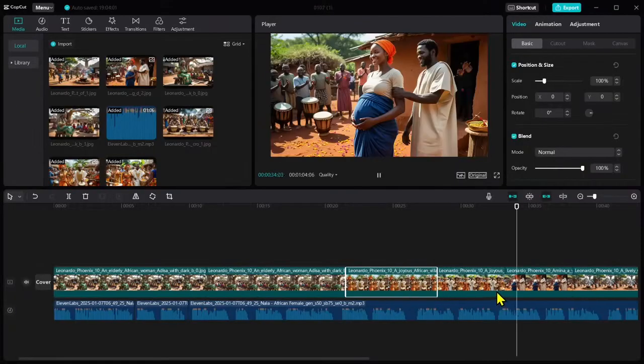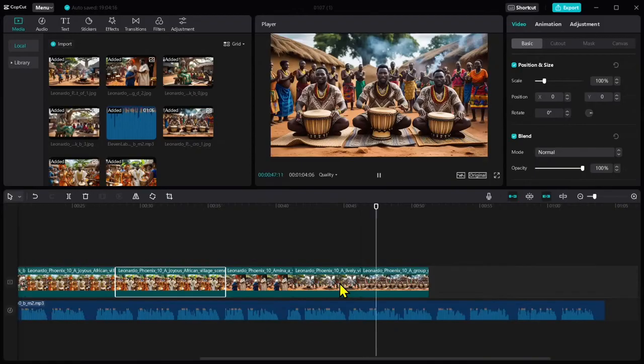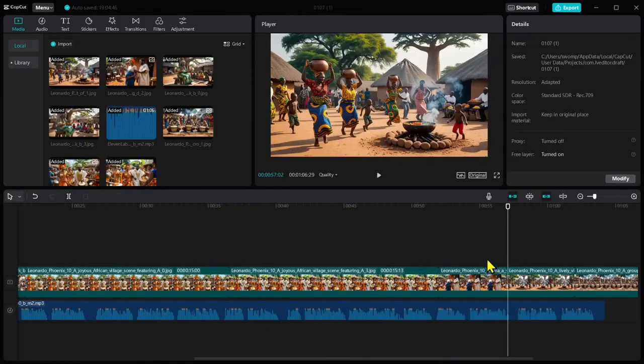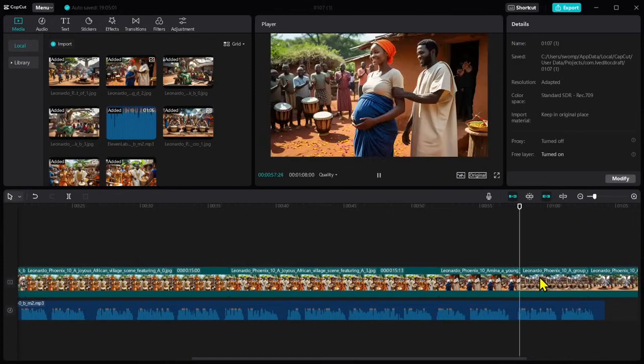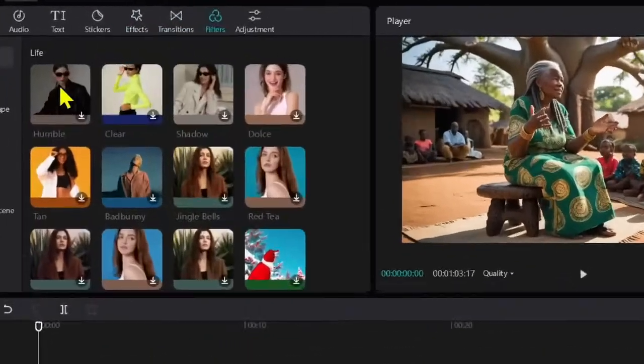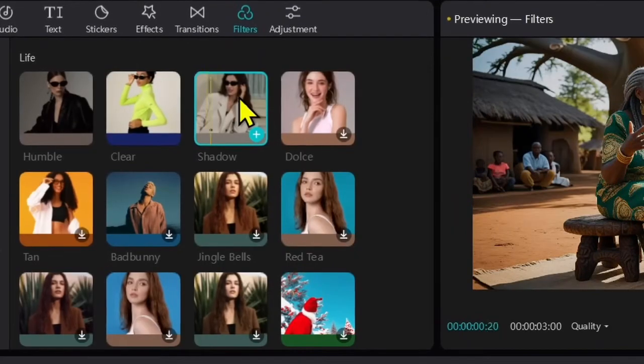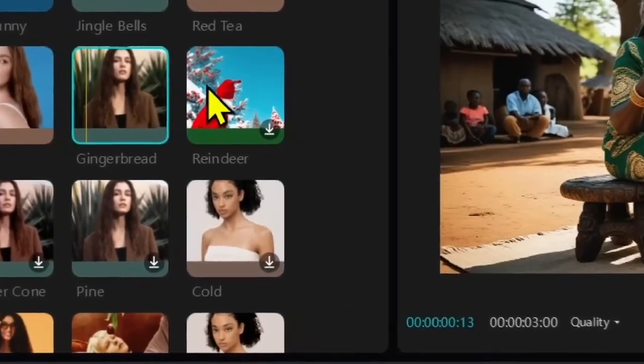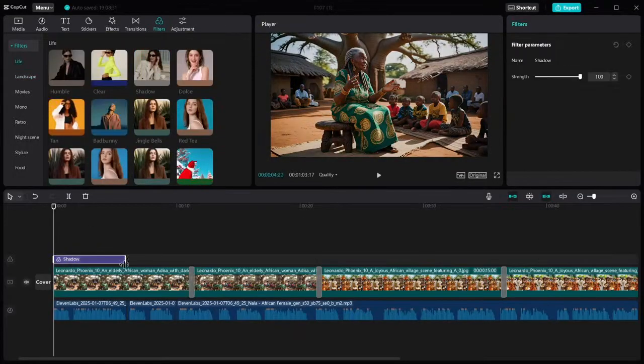Adjusting volume and image placement according to the voiceover is crucial, especially when using a limited number of images in a short video. This focus helps maintain narrative clarity. Adding transitions and filters can significantly enhance the video's atmosphere, making it visually appealing without overwhelming viewers. Simple transitions and shadow filters are advisable.